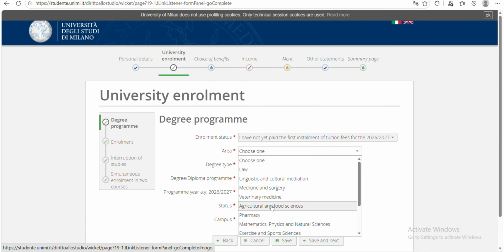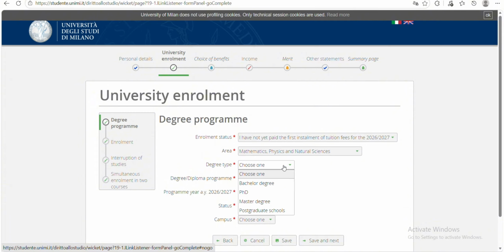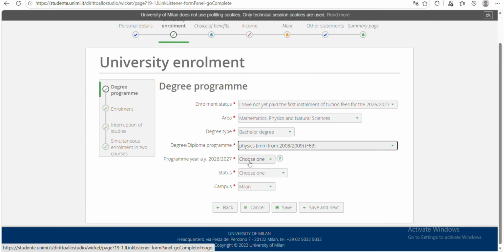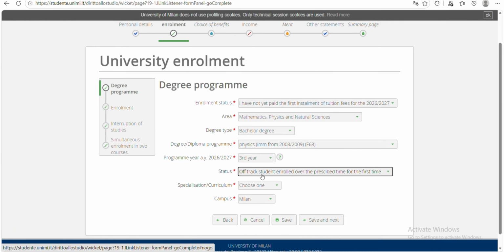Then the area you intend to go for. So let's say we're going for mathematics, physics, and natural sciences. Then the degree type, let's go for bachelor's degree. Yeah, and the degree program, let's choose physics. Then the program year, so it's bachelor's, so it's 3 years because the bachelor's program is 3 years. And status: student on track, repeating student, off track student enrolled over the prescribed time for the first time, or off track student enrolled over the prescribed time for the second time. So I'm enrolled for the first time.